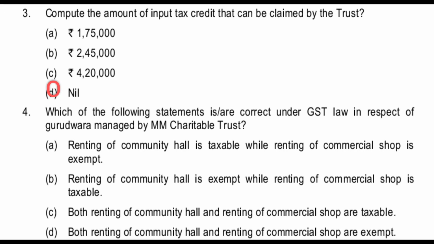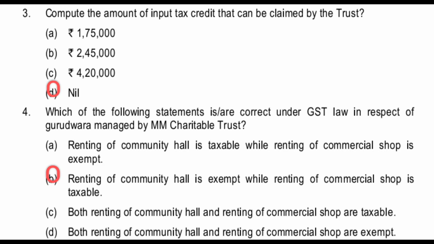Actually, according to law, renting of community hall is exempt while renting of commercial shop is taxable. Renting of community hall is exempt because it is for social service, while renting of commercial shop is for profit motive. Because they are collecting rent, it is taxable. So the exact answer is: renting of community hall is exempt while renting of commercial shop is taxable.